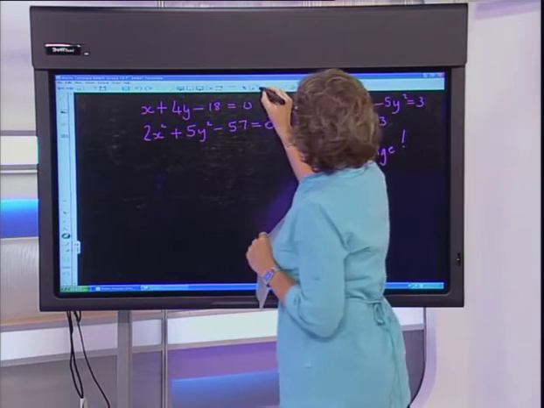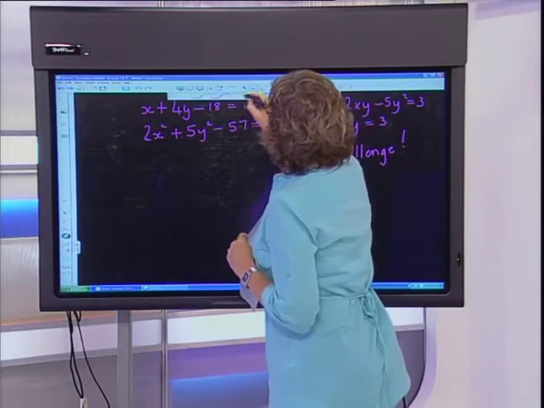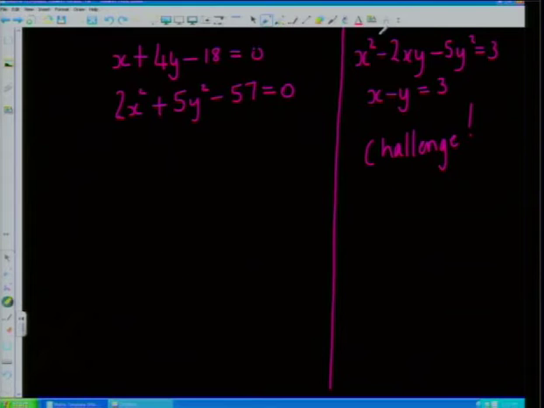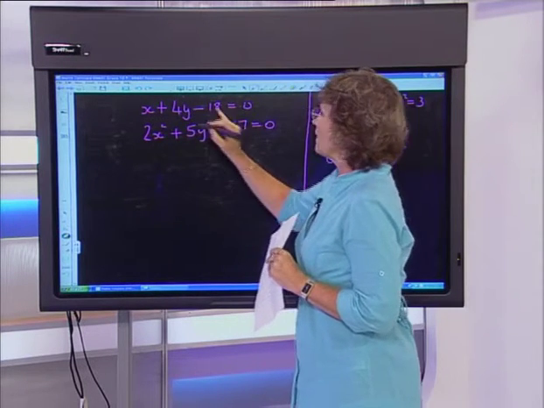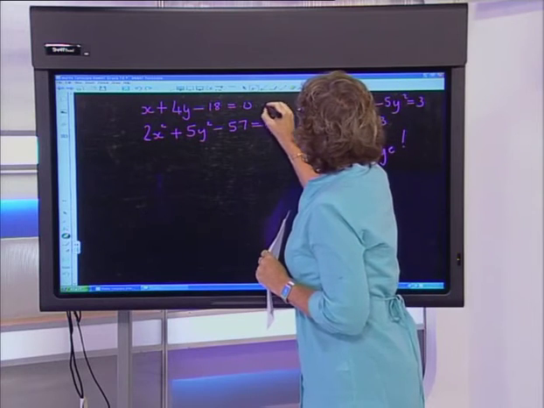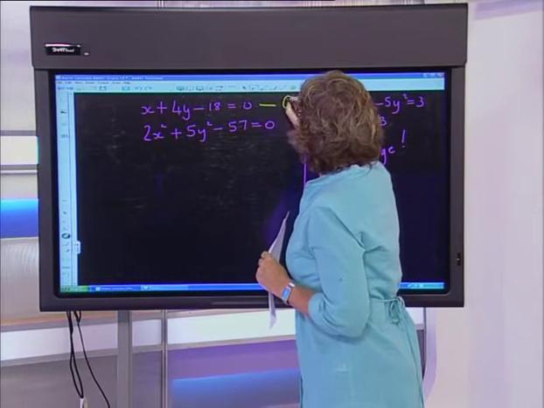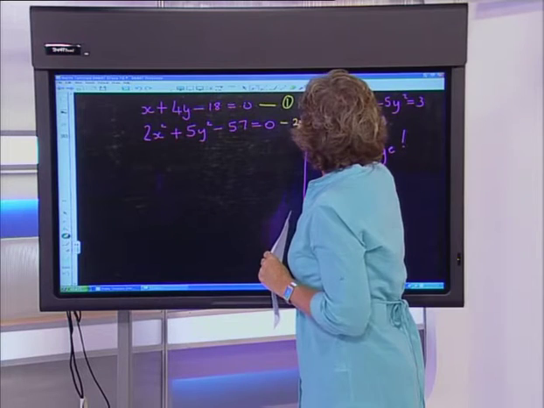Okay, so let's focus on this one here first. Again, your instruction would be to solve simultaneously for x and y. If I have a look at my two equations, it becomes very clear that it's much easier to get x on its own than anything else. So here we have our first equation, and here we have our second equation.